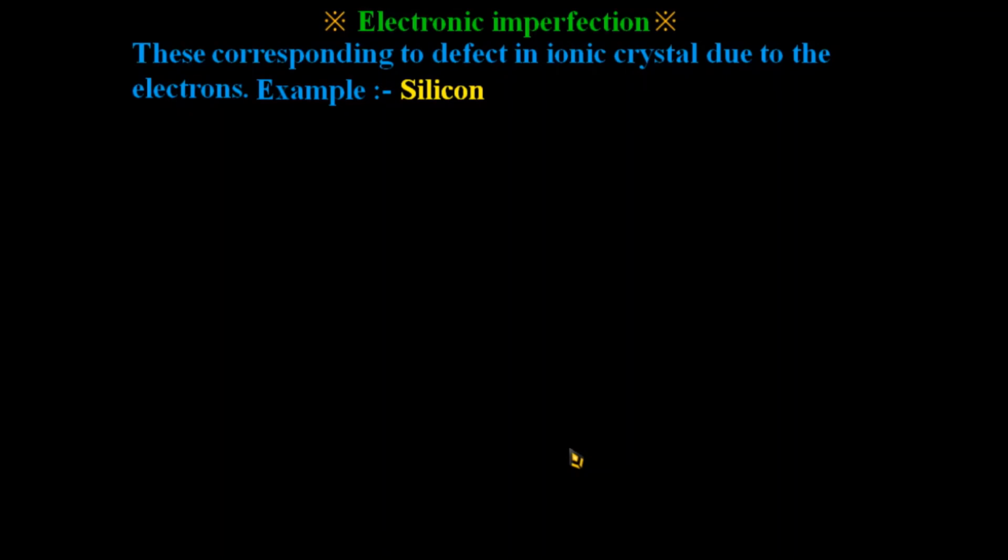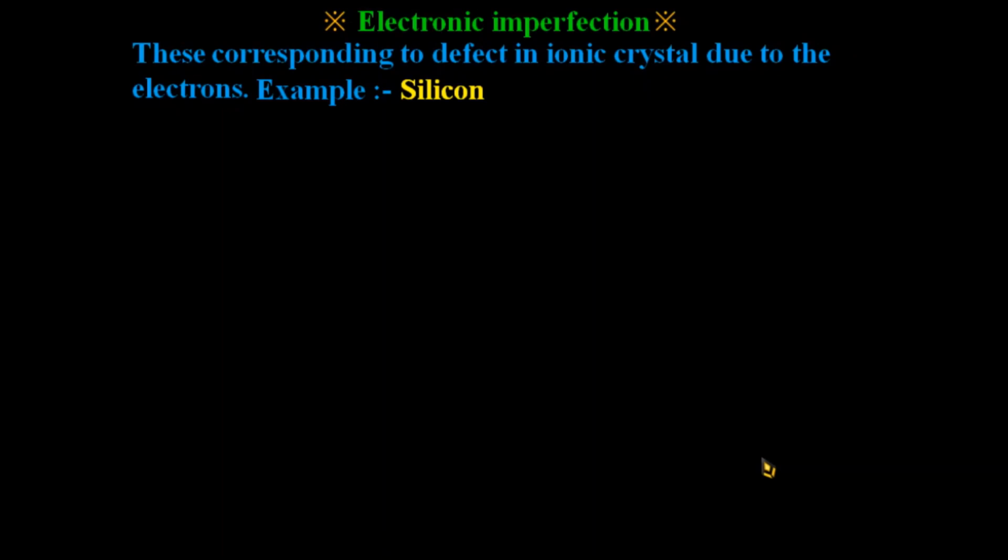The holes also give rise to electrical conductivity, but the direction of motion of holes in an electric field is opposite to that of the electrons. These electronic imperfections are responsible for electrical conductance. The electrons and holes are generally represented by the symbols e for electrons and h for holes, and their concentrations by n and p. That means this part is related to n-type and p-type semiconductors.